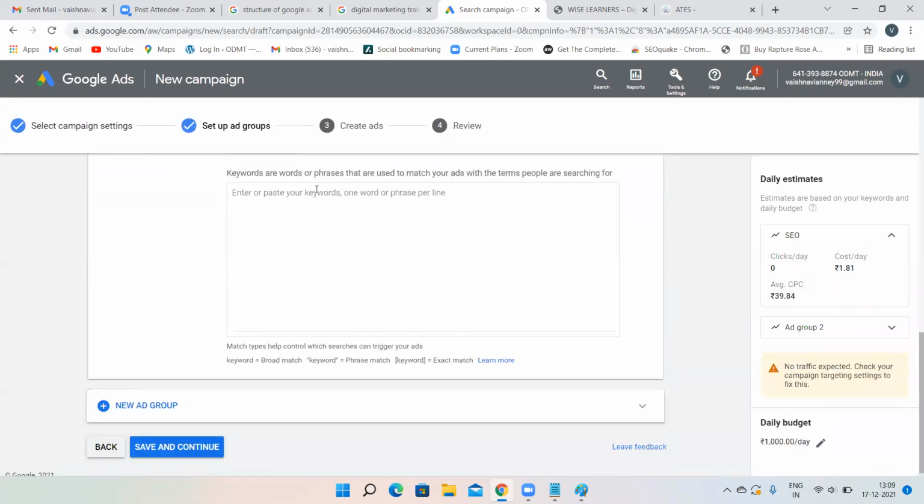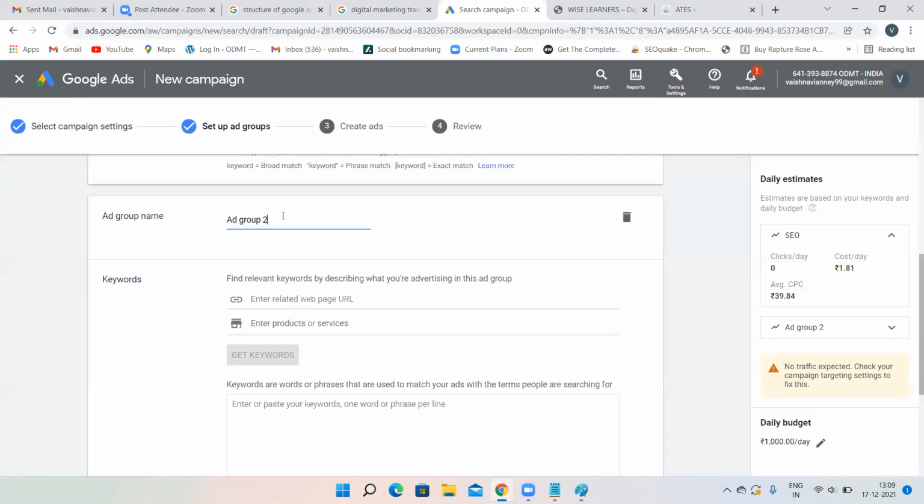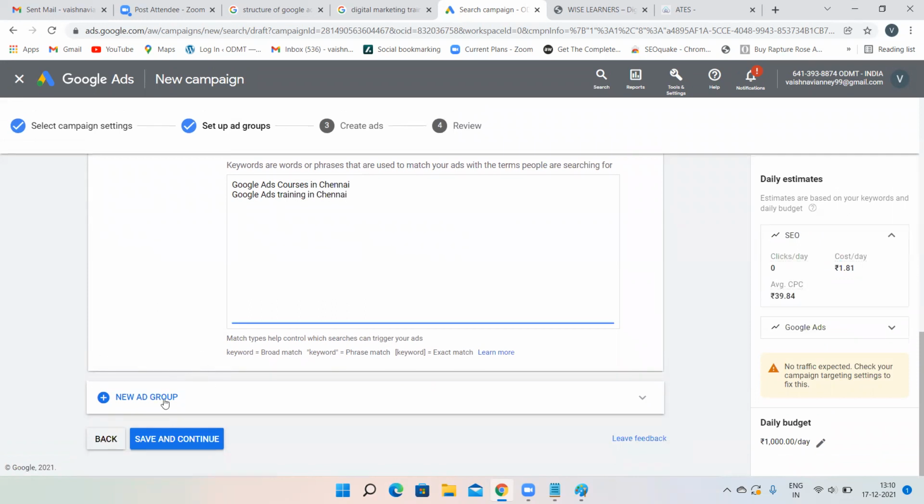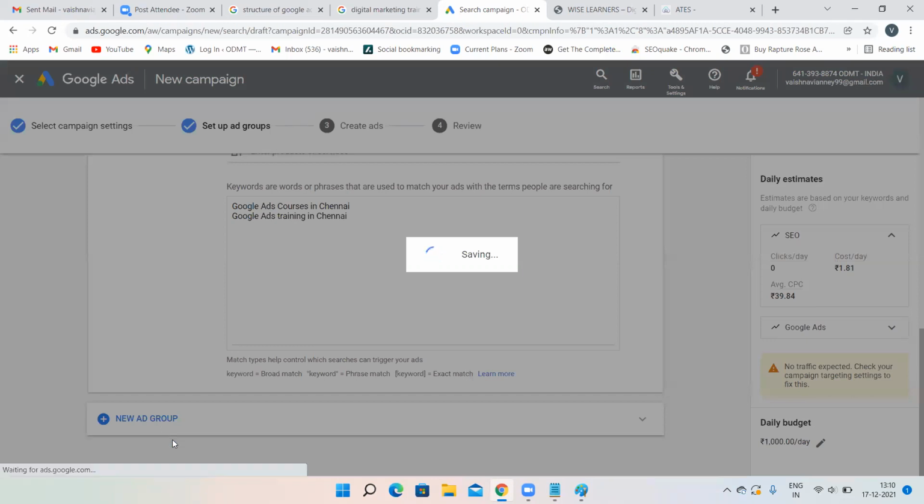Okay. Let's create an ad group for Google Ads. Again, if you have one more thing, cloud computing, I can create one more ad group. It's up to you. Here I'm giving some random keywords. However, keywords is a whole different topic. As of now, that is the reason I'm giving some normal keywords. Google Ads courses in Chennai, Google Ads training in Chennai. That's it. Now, if you are providing one more service and want one more ad group, click on new ad group. As of now, I'm not providing any service. Click on save and continue.